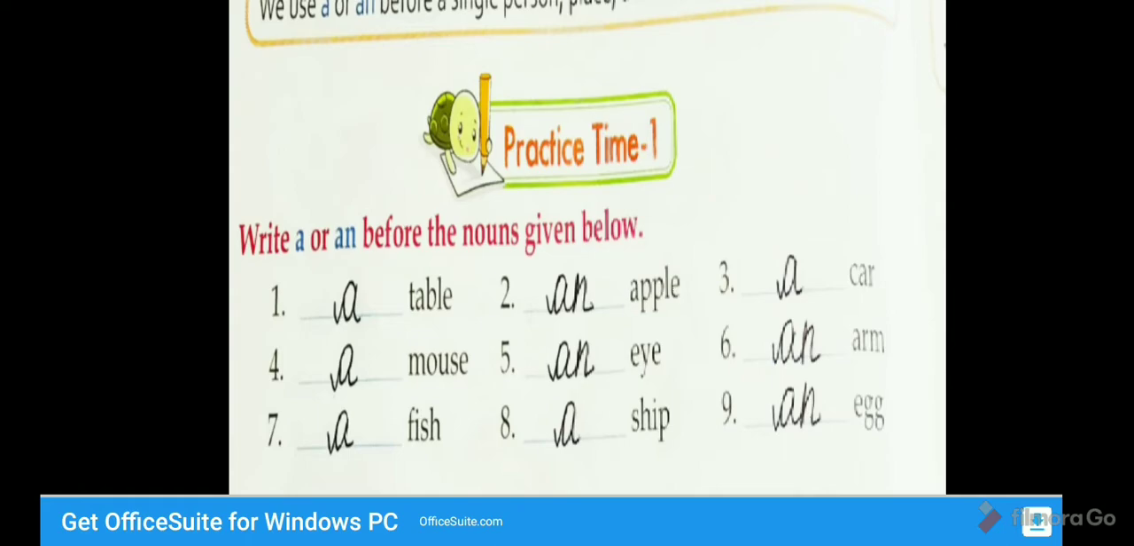So we use an. A table, an apple, a car, a mouse, an eye, an arm, a fish, a sheep, an egg.